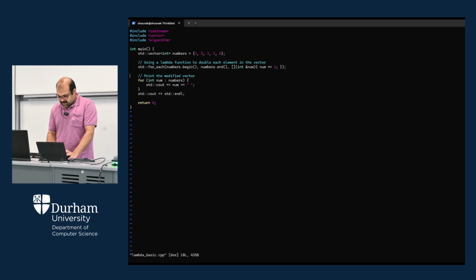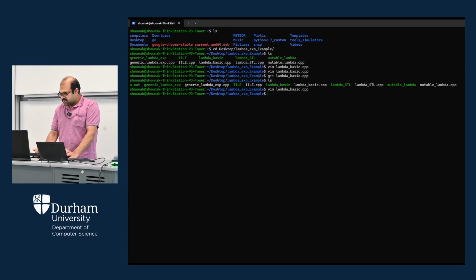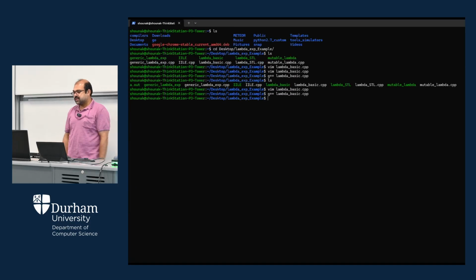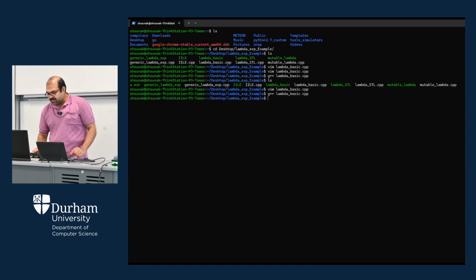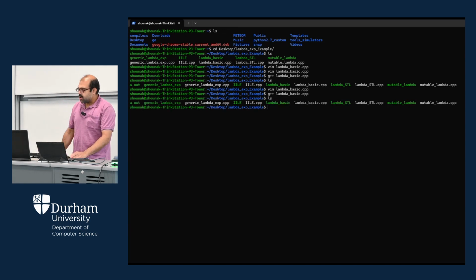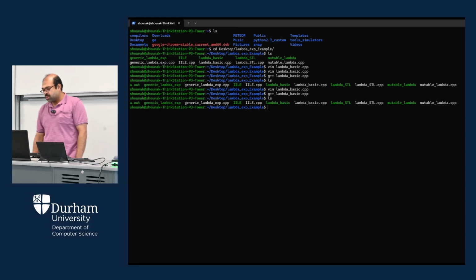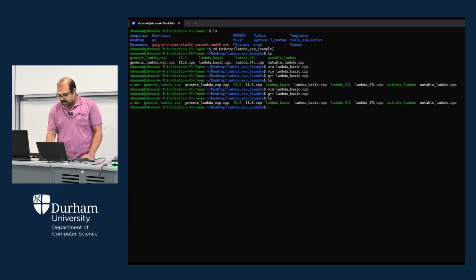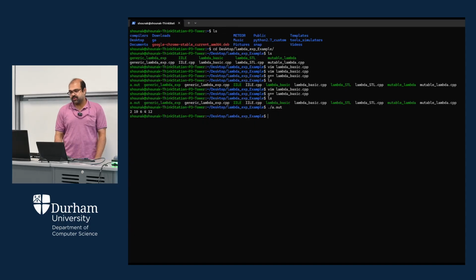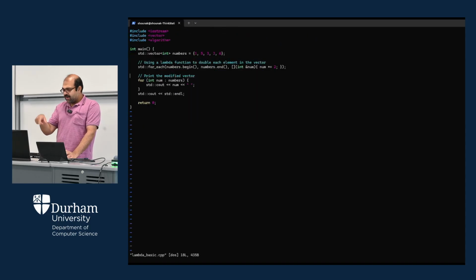Okay, so let's compile it. If I do the compilation here, what will happen? If I do a simple g++ lambda_basic.cpp, that will generate a.out. a.out is basically the default output of any compilation, and if you execute a.out, it will show you the result: 2, 10, 6, 4, 12. So we have actually 1, 5, 3, 2, and 6 in our vector. Let's check what we had there: 1, 5, 3, 2, 6. So it should be 2, 10, 6, 4, and 12.